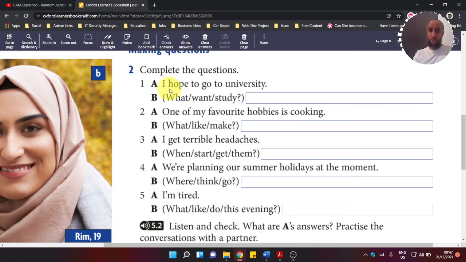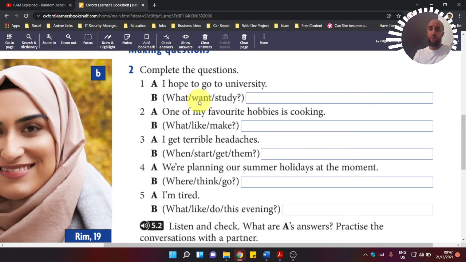Here we have a statement. It says, I hope to go to university. So here they're talking about wishful ideas, something they want to do, and they're using the verb plus to infinitive. So hope plus to go, which is the to infinitive.